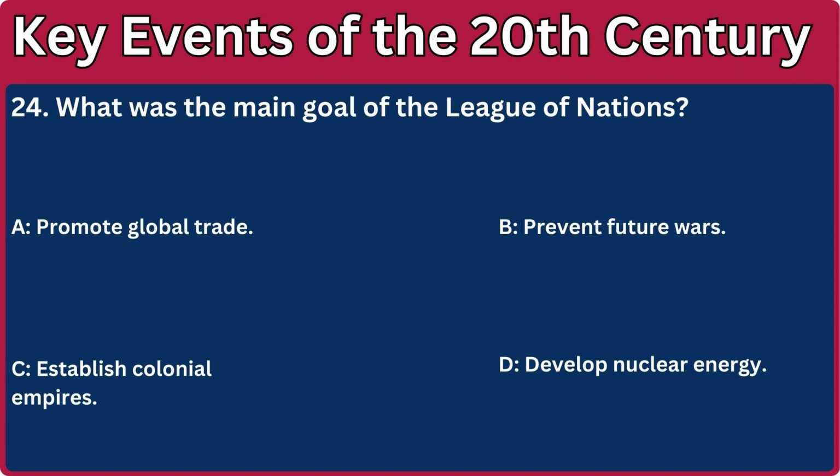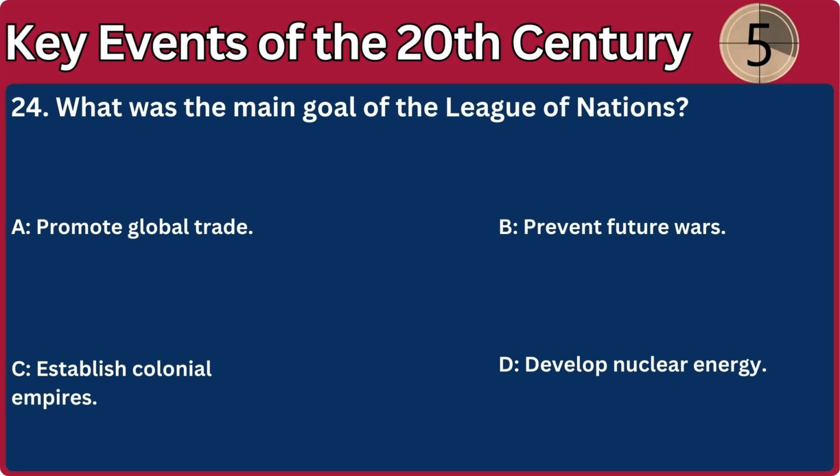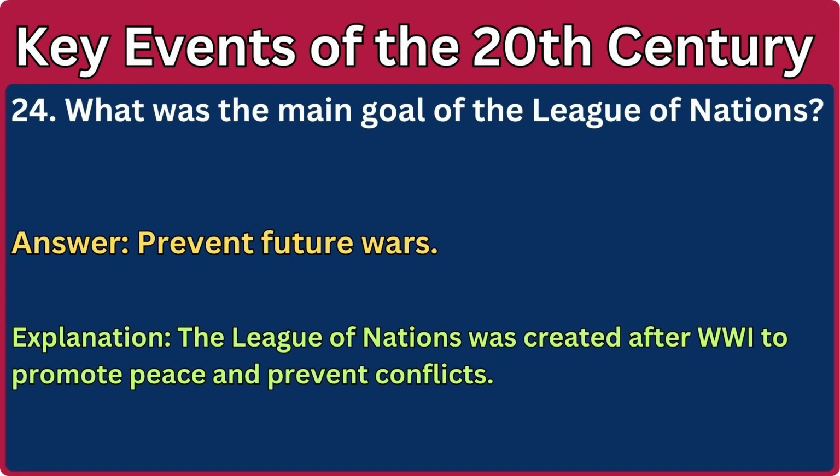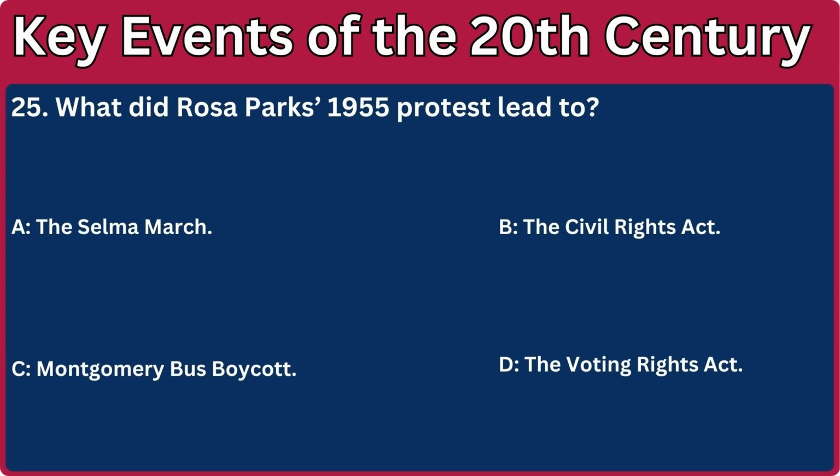24. What was the main goal of the League of Nations? A. Promote global trade. B. Prevent future wars. C. Establish colonial empires. D. Develop nuclear energy. Answer: prevent future wars. Explanation: the League of Nations was created after World War I to promote peace and prevent conflicts.